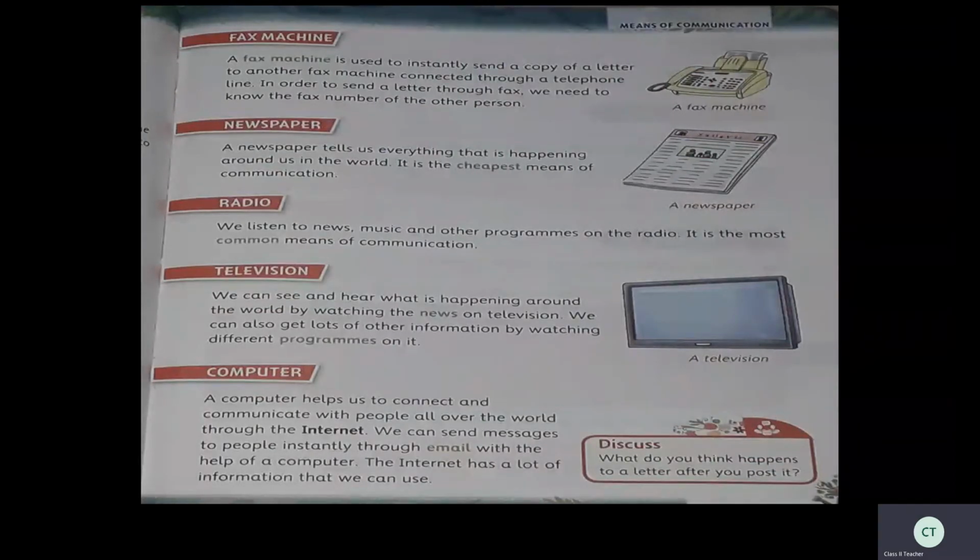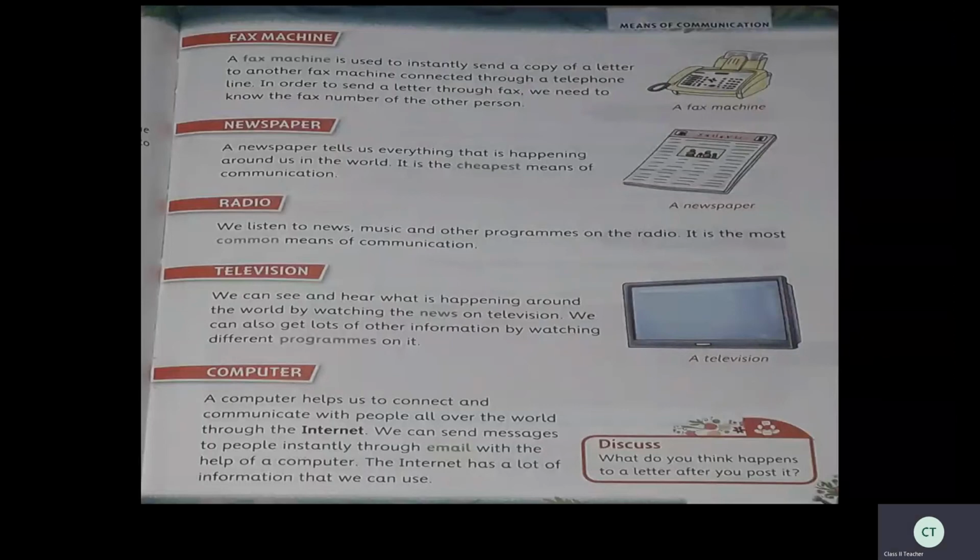Then next is the newspaper. It is very common. Everyone knows, is it? A newspaper tells us everything that is happening around us in the world. It is the cheapest means of communication. So mostly in every house, we can see a newspaper. So what is the full form of news? North, east, west, and south. So from the whole world we get news. Now we can see very important news of the whole world in the newspaper. That's why it is known as newspaper.